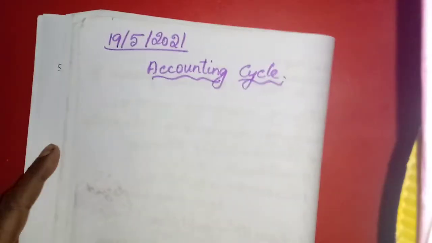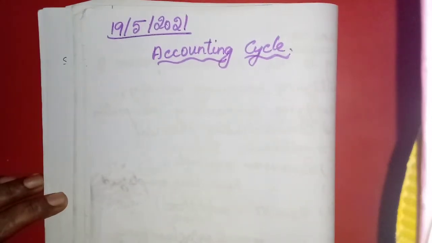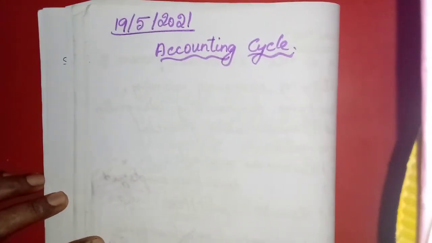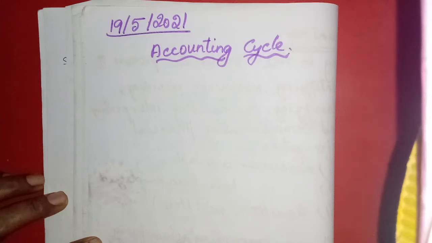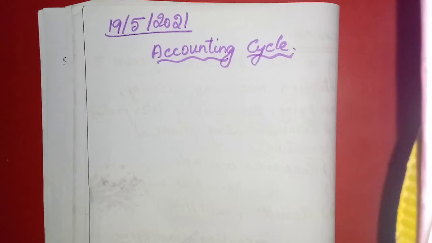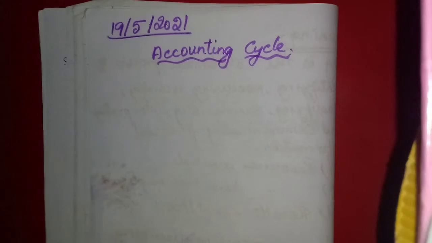Now today's portion we will see. Very little portion I have taken, only one heading: accounting cycle. We know I have explained the accounting cycle already. That process will be carried out at the end of the business, isn't it? As long as the business is there, the preparation of accounts also will continue. That's why we call it the accounting cycle.